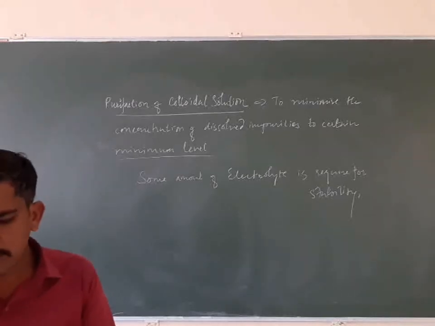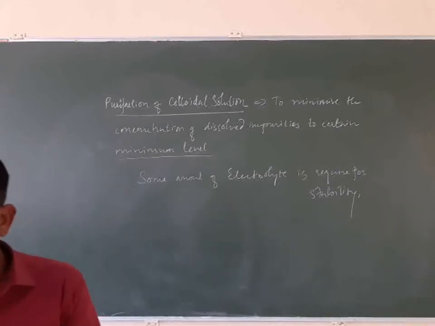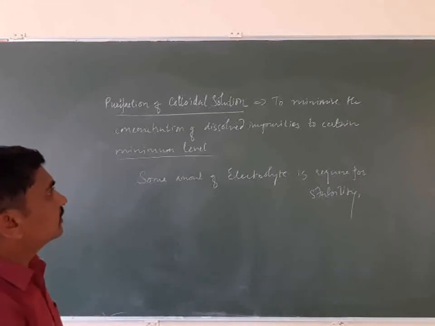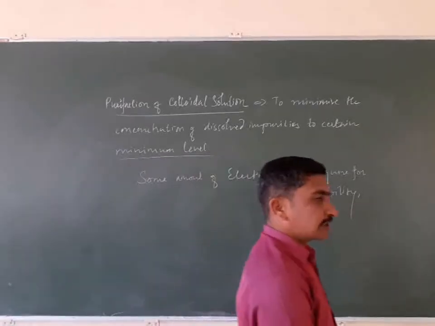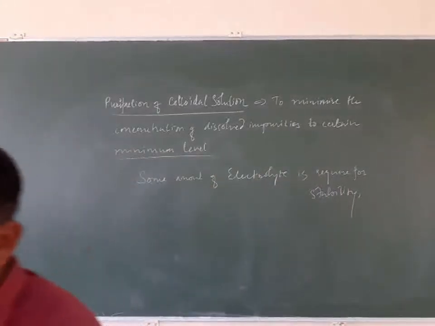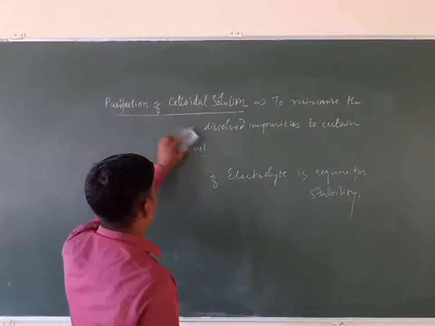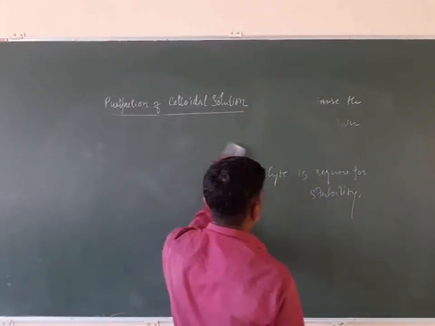So what is purification? Purification is the process used for reducing the amount of impurities to the requisite minimum quantity, or in simple words, to minimize the concentration of dissolved impurities to a certain minimum level. Now we can do this purification in three different ways. The first way is dialysis. You have all heard this word, dialysis.